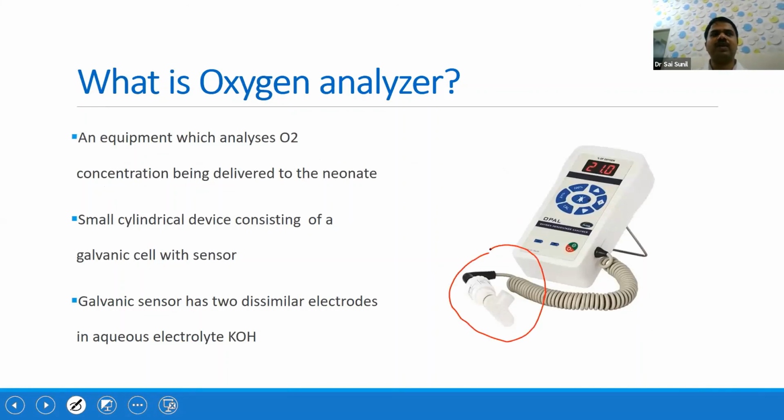So you can know, for example, if you are not using a blender, or even if you are using a blender, whether whatever is being delivered to the baby is giving the correct FiO2 or not. For example, you want to give 30%. Whether it's giving 30% or not, you can check this by using this FiO2 analyzer. Basically, it is a small cylindrical device consisting of a galvanic cell with a sensor, and it has 2 dissimilar electrodes in an aqueous electrolyte phase in KOH.